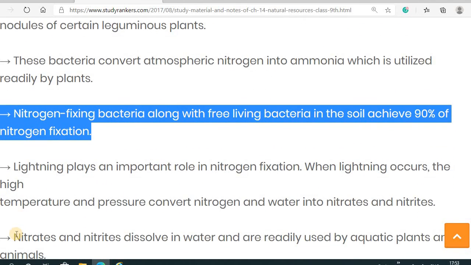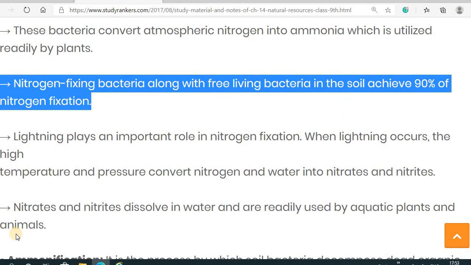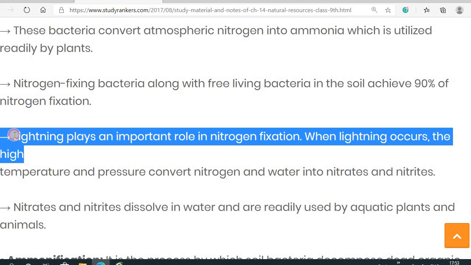The nitrogen fixing bacteria along with some of the bacteria which live in the soil also achieve 90% of the nitrogen fixation.